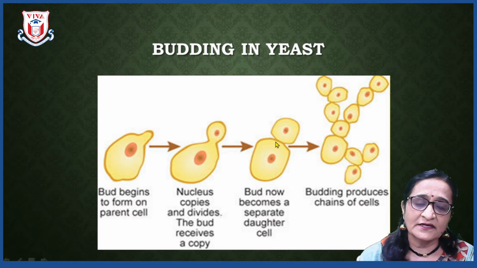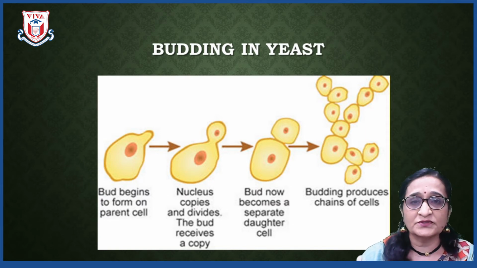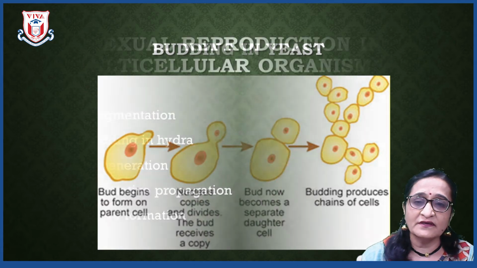This process takes place very fast. Asexual reproduction actually takes place very fast compared to sexual reproduction, because in asexual reproduction there is a single parent. That is why the rate of reproduction is also very fast.